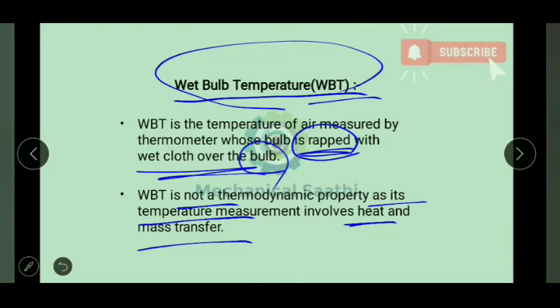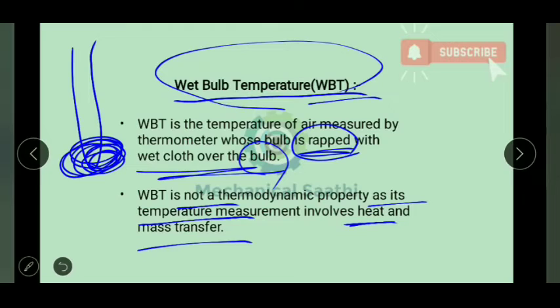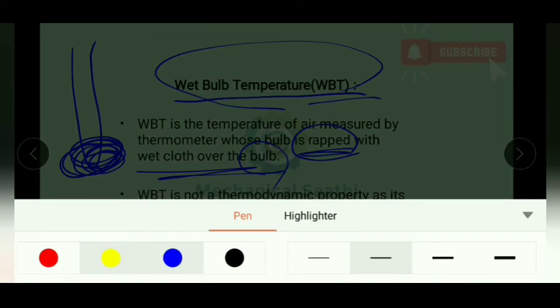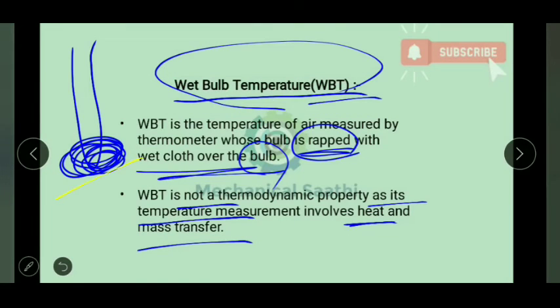Suppose this is the thermometer and the cloth is wrapped like this. If dry air is moved like this, then heat from the dry air will go to the cloth.